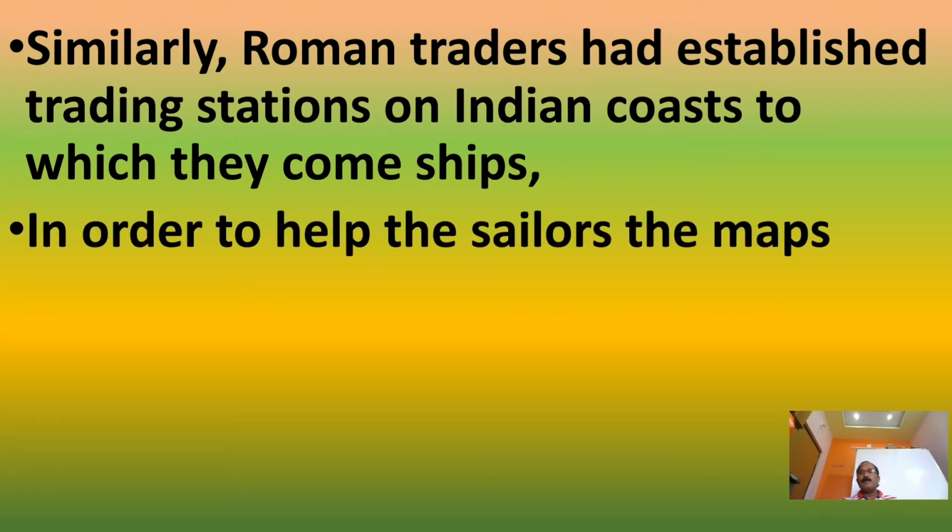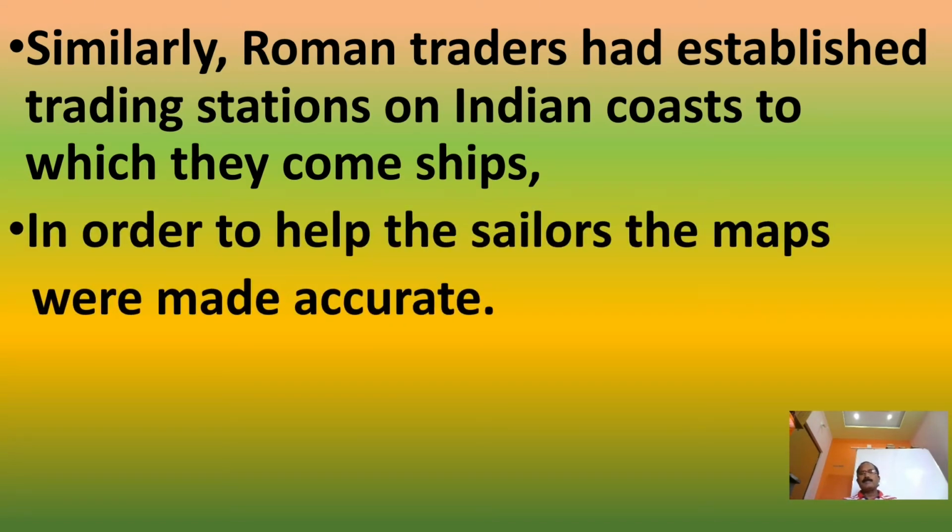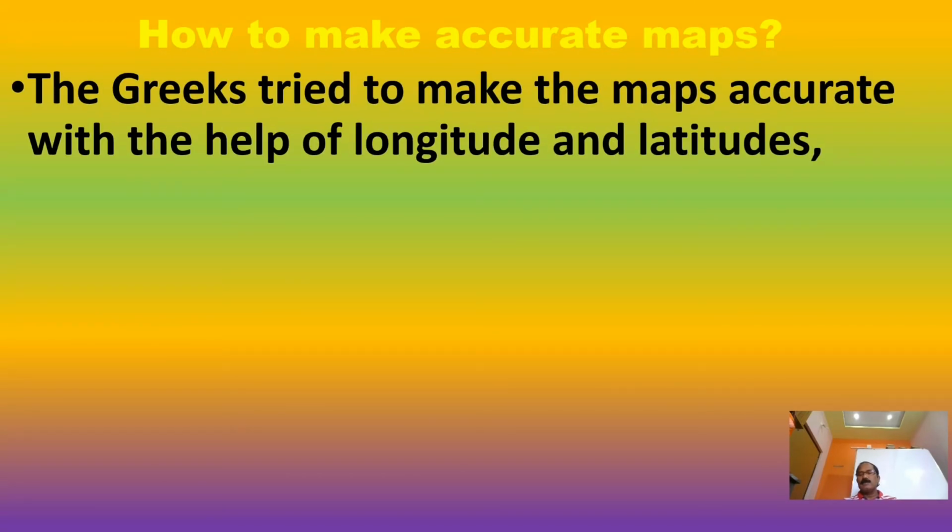In order to help the sailors, the map makers made accurate maps. If the map is accurate, the sailor can easily find the country and the place. How to make maps accurate? Accurate means correct: correct in distance, correct in place, correct in direction. Keeping all these things in mind, they made maps.